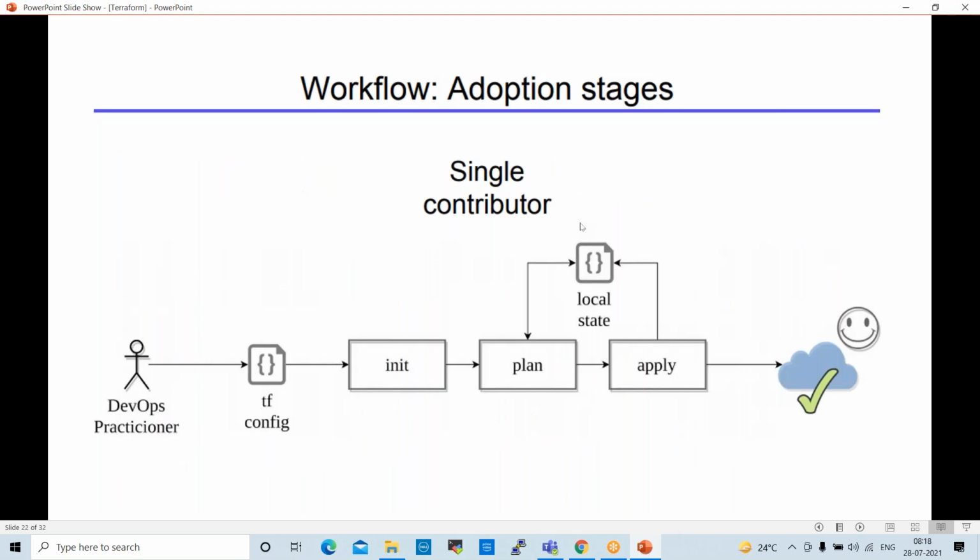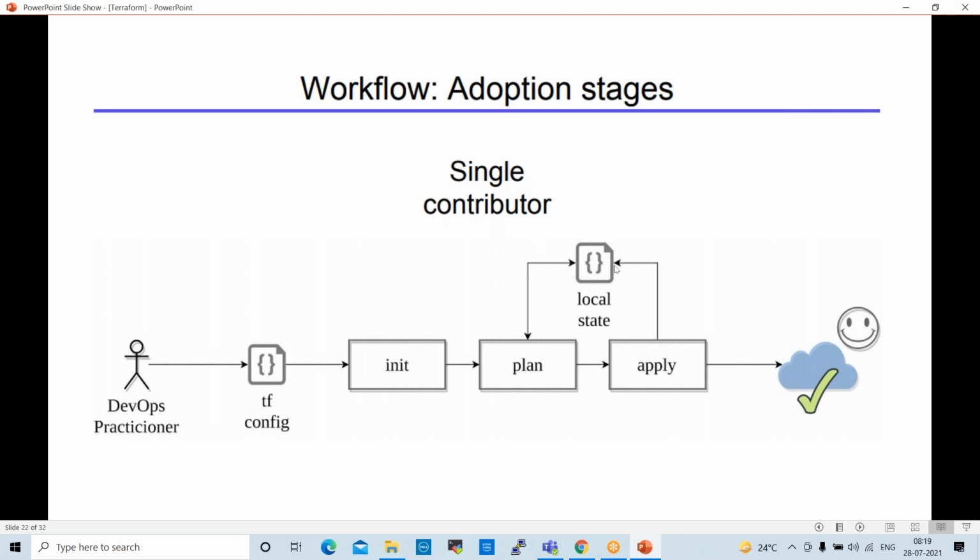See here, this is a workflow for a single contributor. For example, if you want to create an instance in cloud, single contributor means a single person. So we prepare some TF config file. In this, we prepare some script as a DevOps practitioner. Then we initialize it. Why do we require init? To check that the script is properly prepared or not. When you run initialize, if you miss any syntax, it will show you syntax errors. After that, we can plan. Plan means it is a blueprint. After that, we can apply.